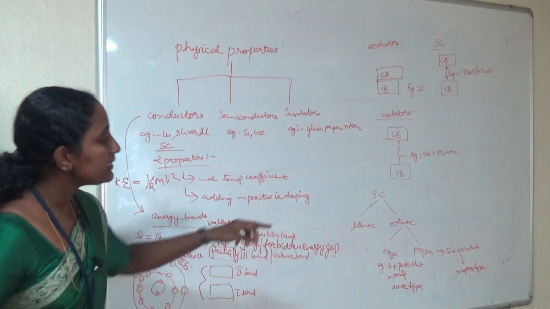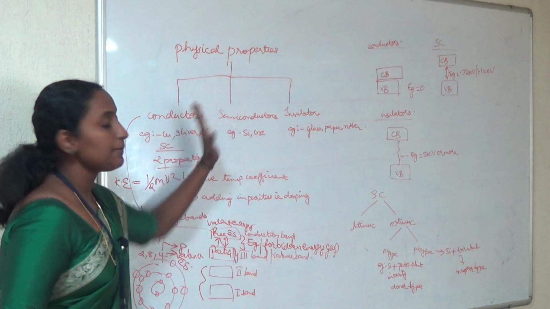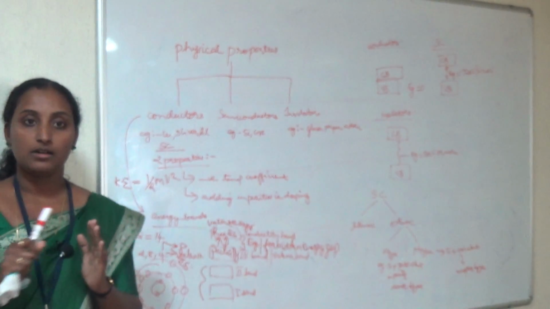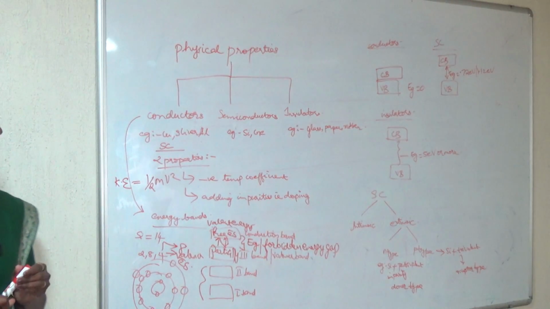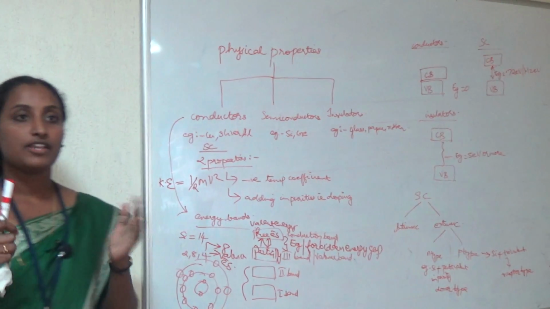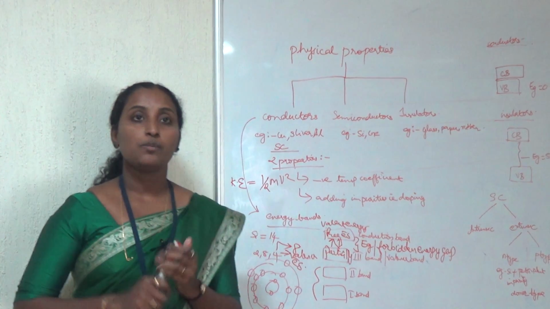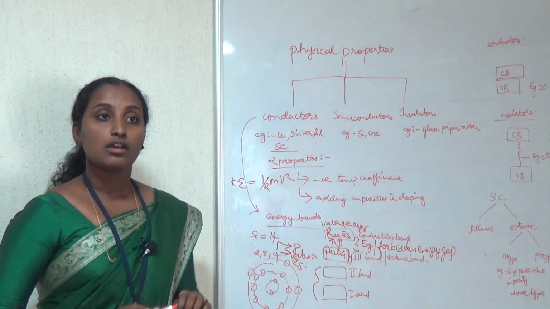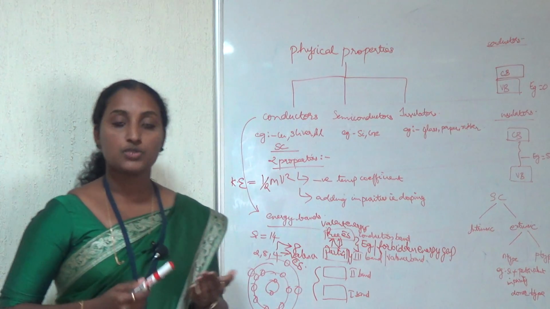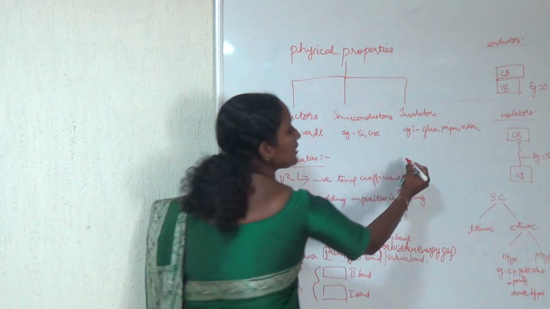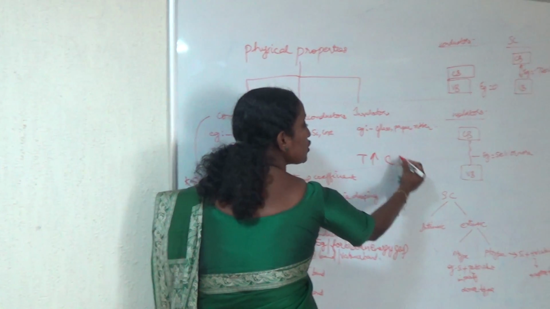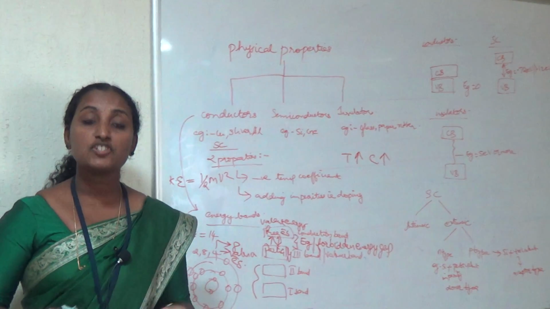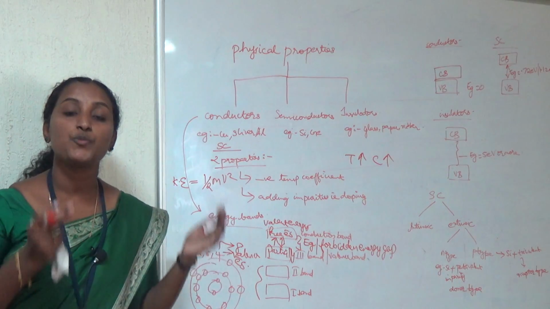Have you all understood? The next one is, we can move to semiconductors, because conductors can conduct very completely. We can compare it with the temperature. Above the room temperature, if we increase the temperature, the conductivity of the conductors is very high. So if we increase the temperature, the conductivity also increases in conductors. In that case, if the temperature is very high, the flow of current is very high.